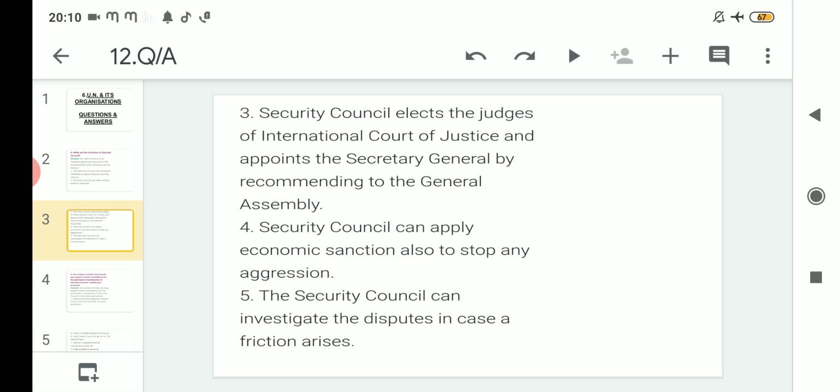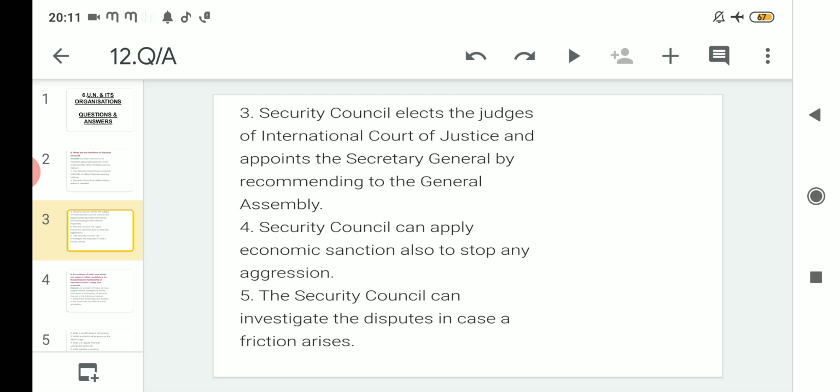Thirdly, the Security Council elects the judges of the International Court of Justice and appoints the Secretary General by recommending to the General Assembly. As we have read in the topic of the International Court of Justice, there are 15 judges, from 15 different countries.